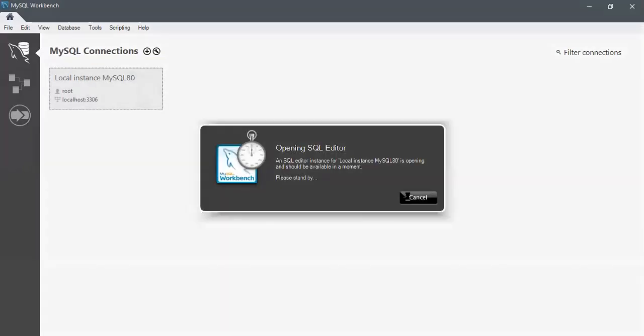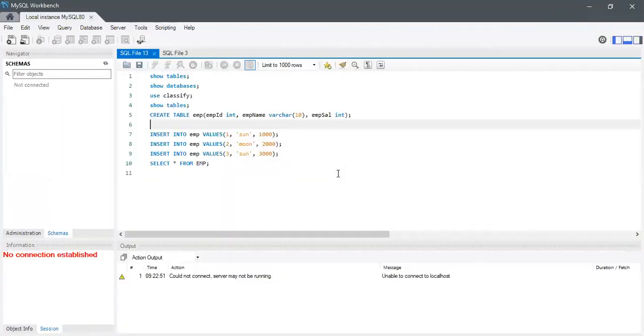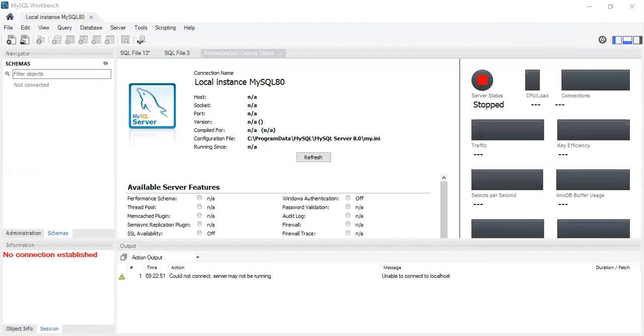Click on it. Yeah, no connection established. What happened? Okay, I need to start the server. Sorry, wait a second. Without the server, it cannot be started, because every database works on a server only. See this one, the server status has been stopped over here.